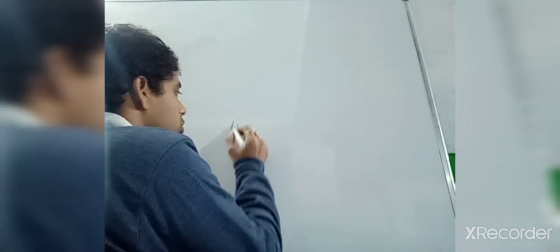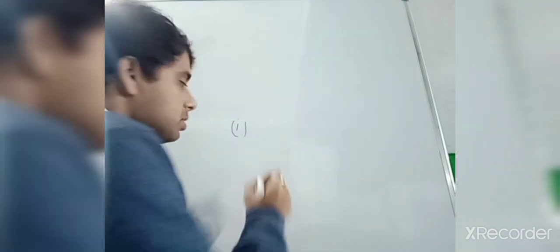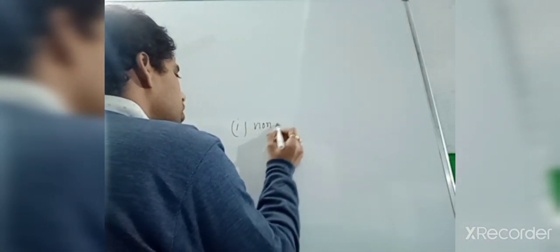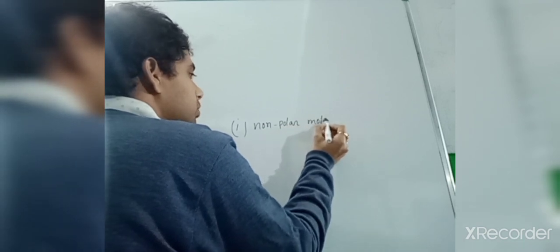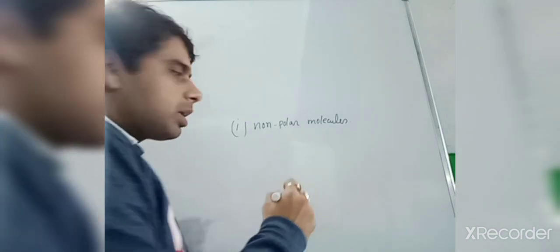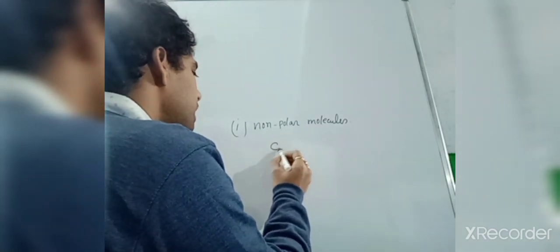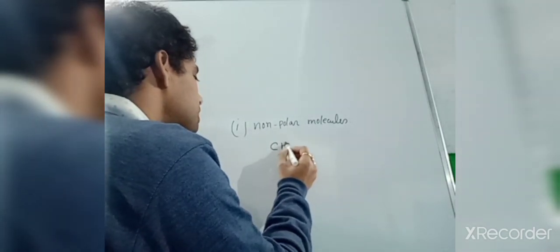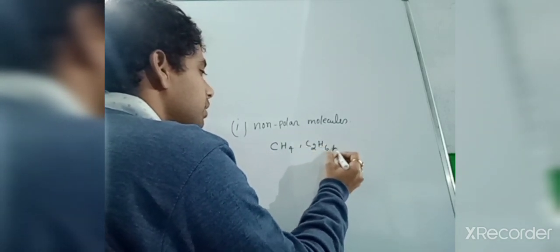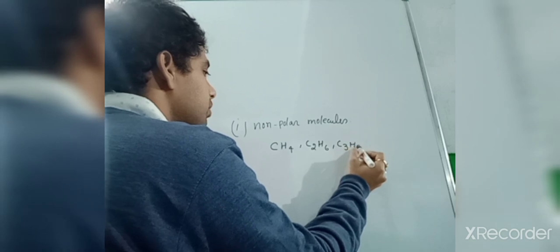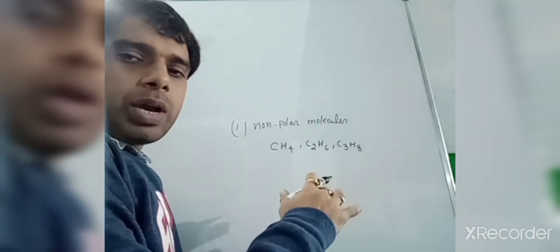The very first point I am going to write is non-polar molecules. As you see, some of the compound names I will write: CH4, C2H6, C3H8, whatever alkanes you have to write.